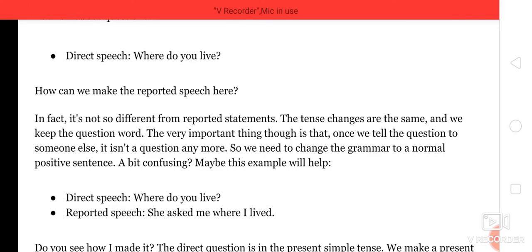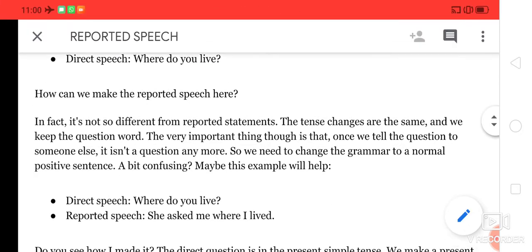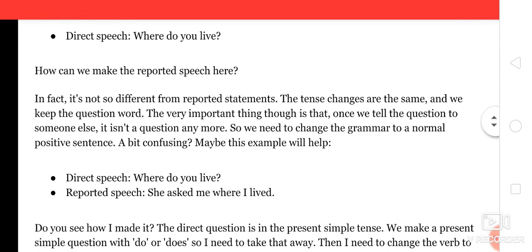Okay, in fact it's not so different from reported statements. Even the tense changes are the same, and we can keep the question word. But the very important thing here is, once we tell the question to someone else, it isn't a question anymore, isn't it? So we need to change the grammar to a normal positive sentence. It's a bit confusing, but whenever a question is asked in direct speech like "where do you live?", how do you convert that?